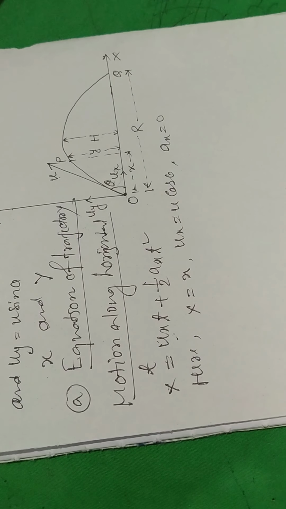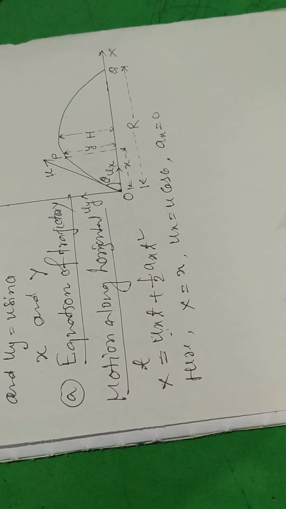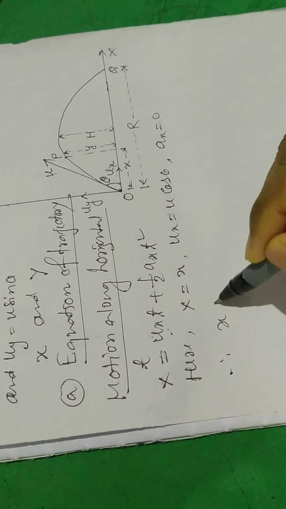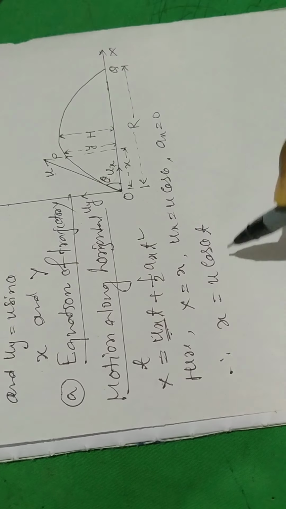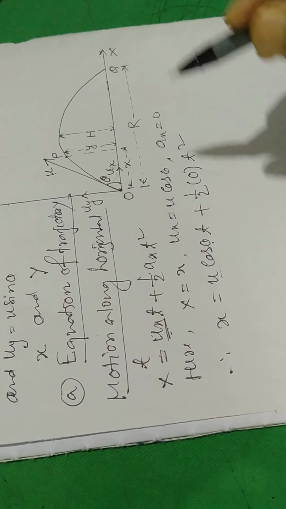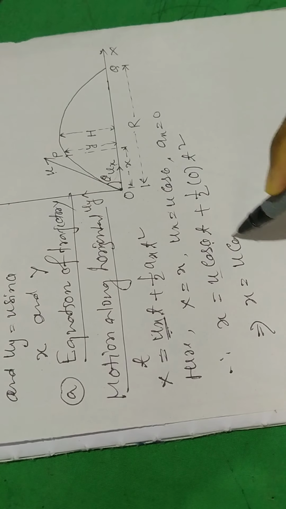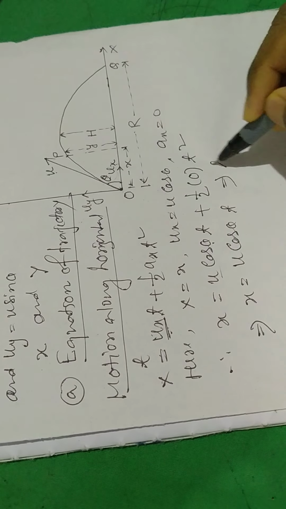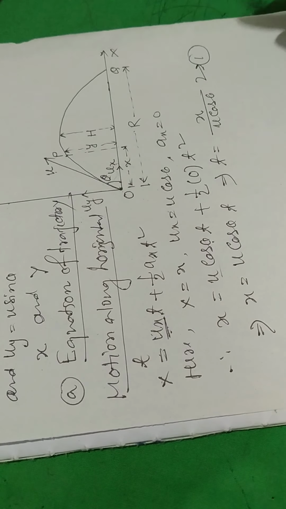In projectile motion, when the body is moving along the horizontal direction, acceleration due to gravity is 0. Acceleration due to gravity acts when the body is moving vertically upwards or vertically downwards. Therefore, x equal to u cos theta t plus half ax, which is 0, t square. So x equal to u cos theta t, therefore t equal to x by u cos theta, equation number 1.